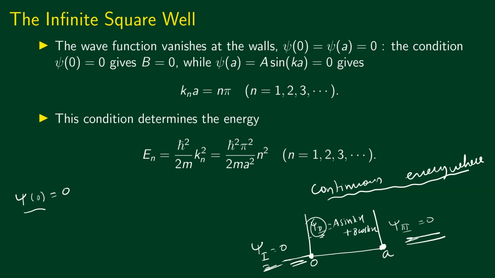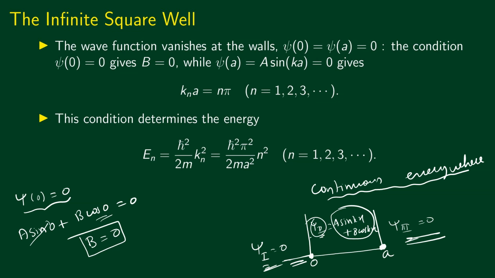Let's first take the condition psi of 0 equal to 0, the first boundary condition. You just substitute x equal to 0 in this solution. It becomes a sine 0 plus b cos 0 has to be equal to 0. Sine 0 is 0, cos 0 is 1, so we get the solution b equal to 0. So we have fixed the second constant. Our solution cannot have the second term, and the solution now will be written as psi of x equal to a sine kx.